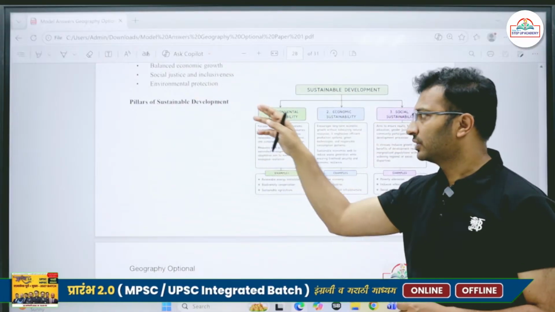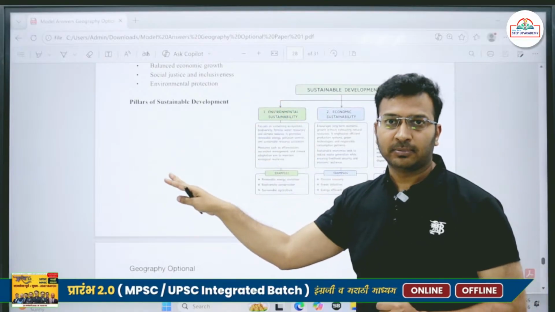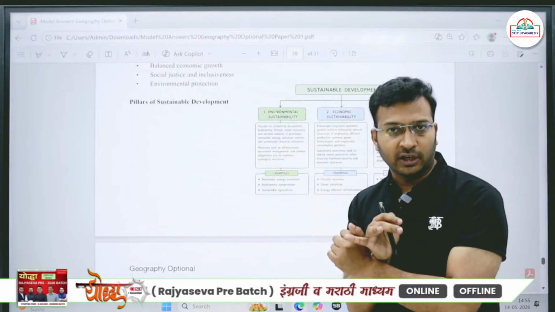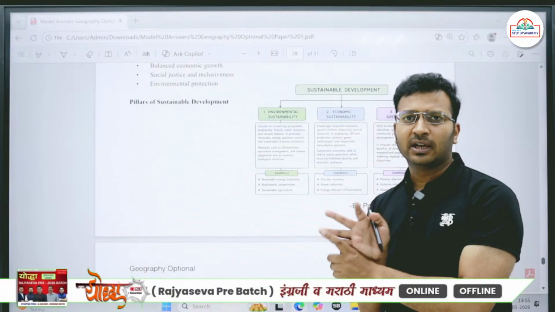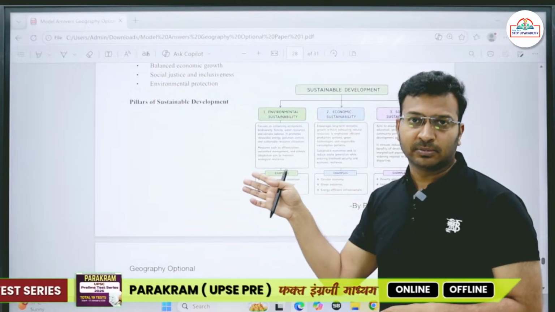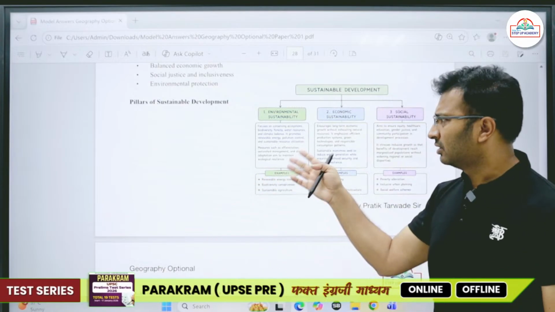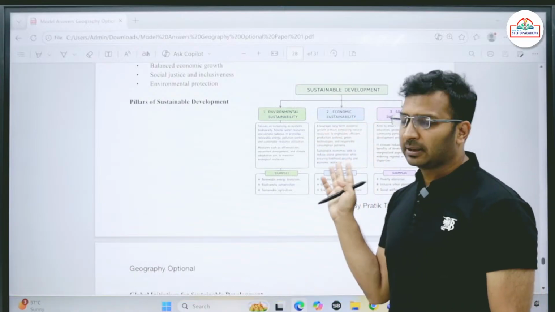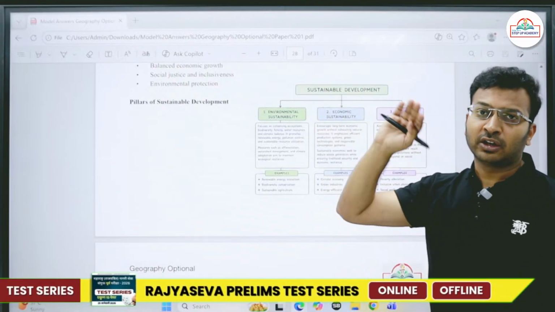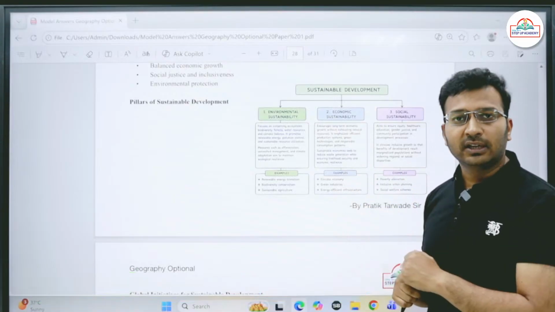So pillars of sustainable development, we should always strive for environmental sustainability, that is protection of the ecosystem, biodiversity, for example by constructing or marking the national parks, by coming up with different laws. Okay, Convention on Biological Diversity and all. Then economic sustainability, which we should focus on long-term economic development by limited use or sustainable use of the resources.